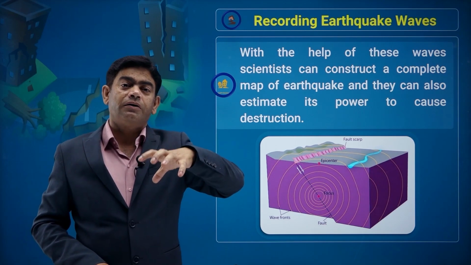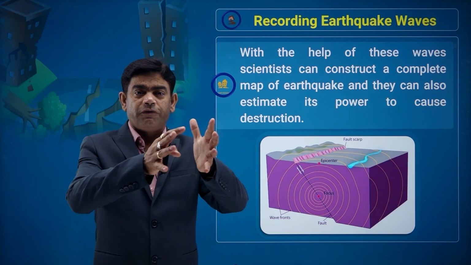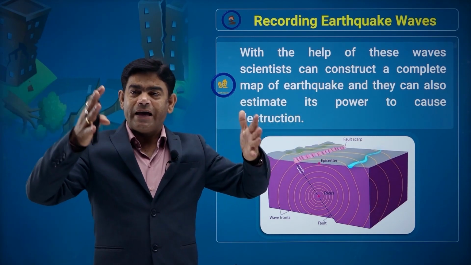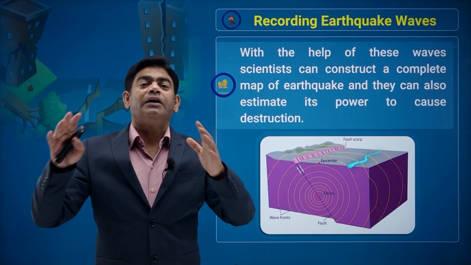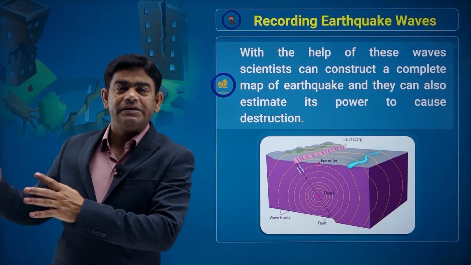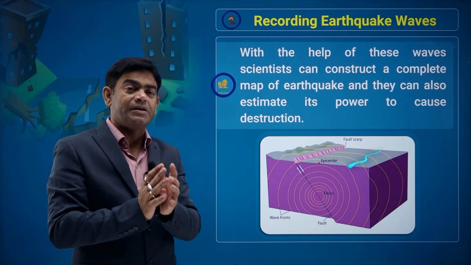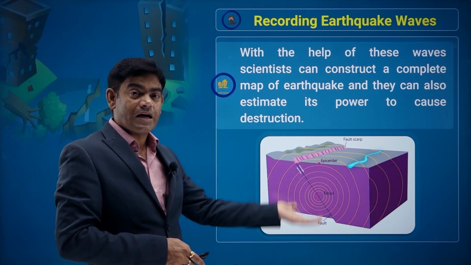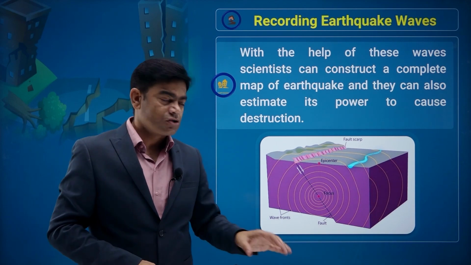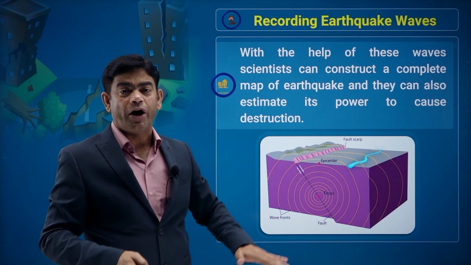Mostly the disaster takes place in the epicenter area, wherever the epicenter is, and from there the waves travel in all directions. As you move away, the intensity goes on decreasing, and the loss of property also goes on decreasing if you move away from the epicenter, but the maximum destruction takes place in the epicenter area. The epicenter is just above the focus, remember these things. Focus is where the fault took place, epicenter is a point just above the focus, remember this.